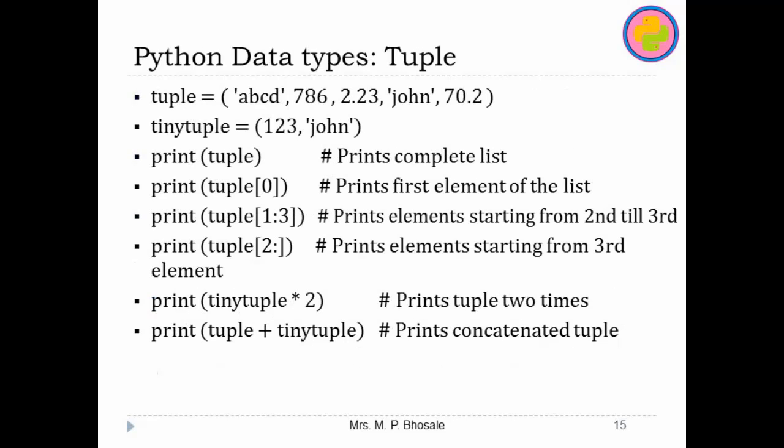Now tuples are written like this. For example, this tuple is one of the variables and this is the list of all the elements in the tuple, which is enclosed in the parenthesis. So this is how I can declare the tuple with its values. And if I want to use slicing or indexing, I can use it like this, similar to the list, and I can also use the repetition operator and concatenation operator on the tuple. Now we will move to Thonny and we will demonstrate all these things for the tuple.